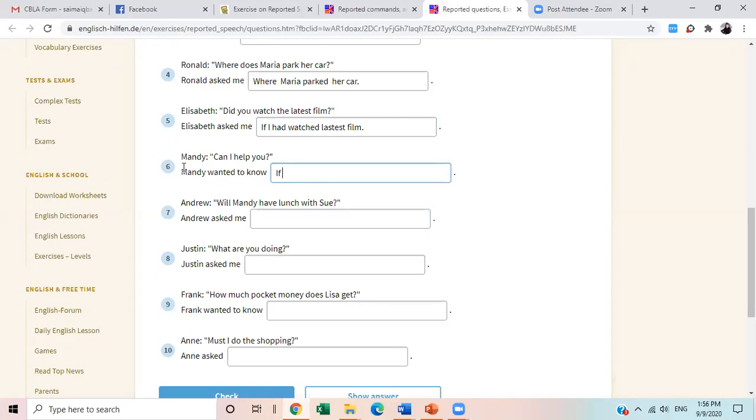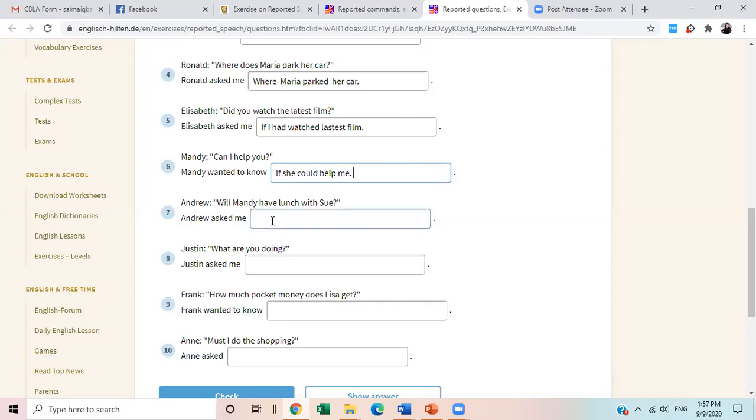We know that it is a female's name. So we are writing here if she, and can will be changed into could. If she could help, you will be changed into me. Could help me.